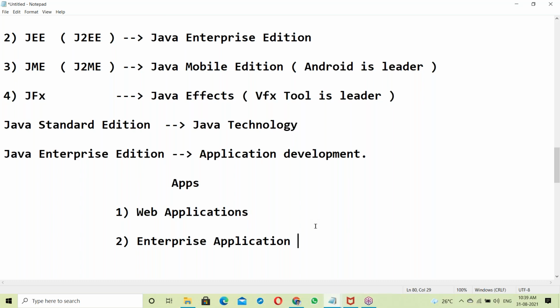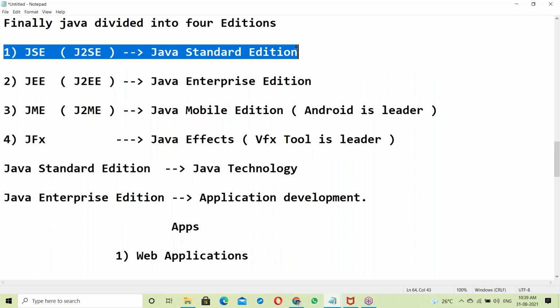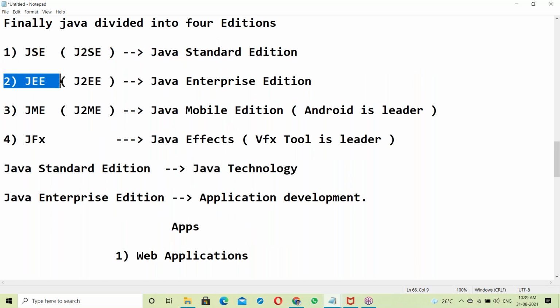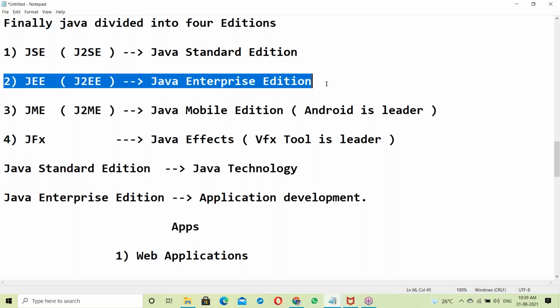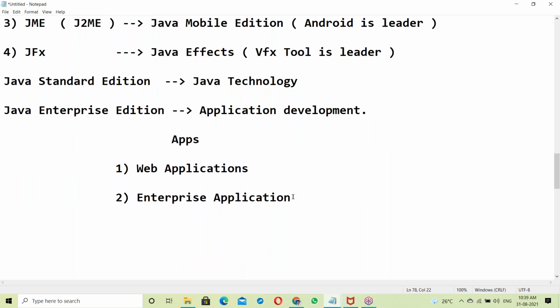This course is the SE course. Enterprise is another, different course. This course covers only the SE part, 75 days, and the enterprise course will also take 75 days.